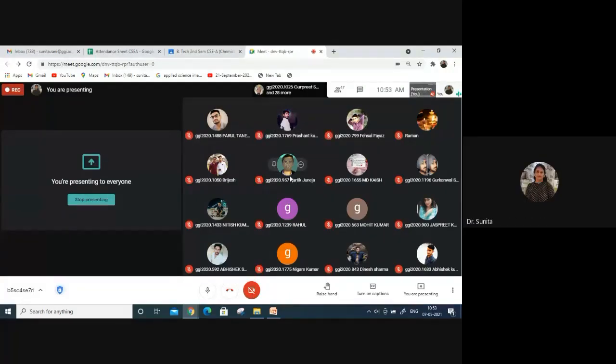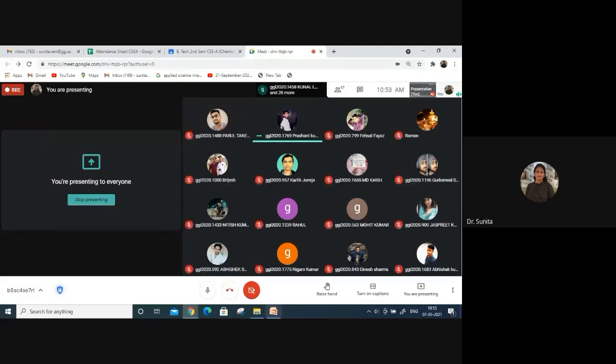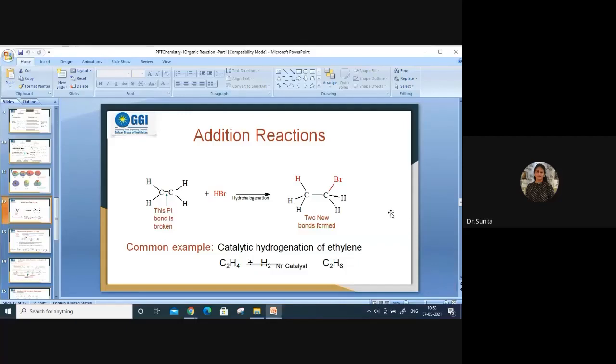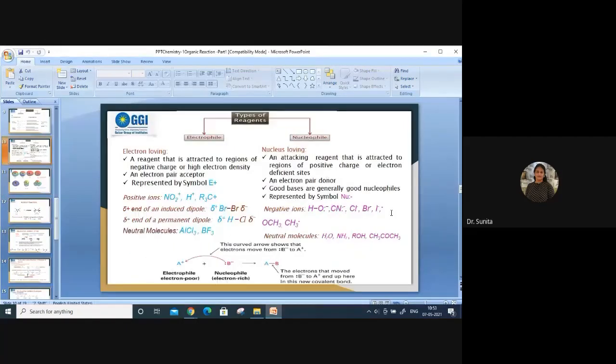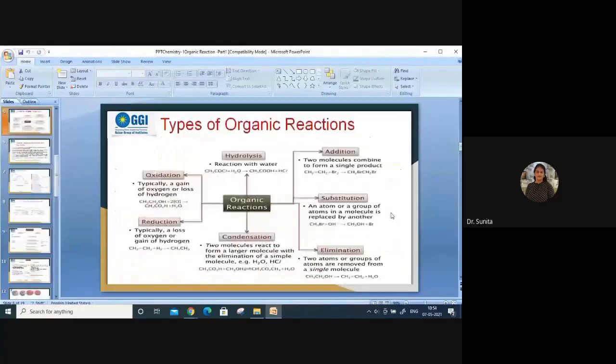From that, the portion of the molecule having negative charge can be attracted towards positive charge. Negative charge means nucleophile, and positive charge means electrophile. That's very clear to all of you. So you can go through this slide, then hurriedly we will go to the mechanism, because these concepts are very much needed. Otherwise, we will not be able to understand the mechanism clearly.